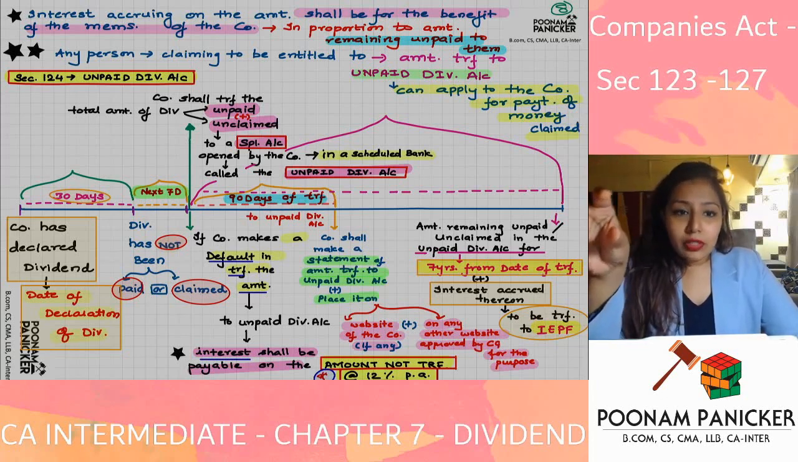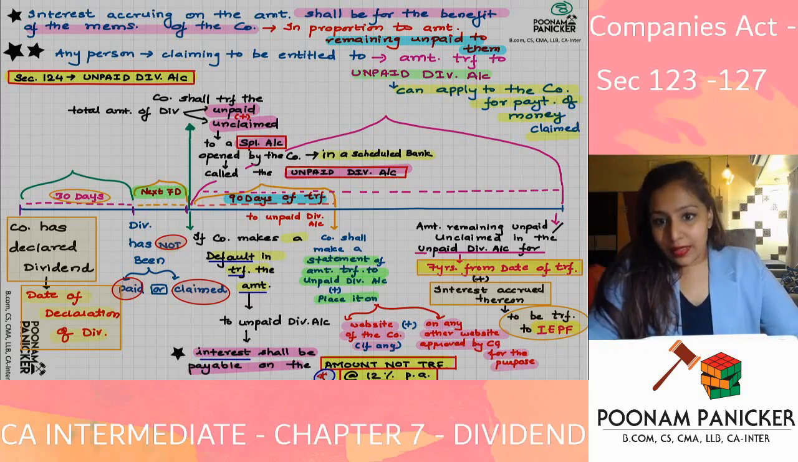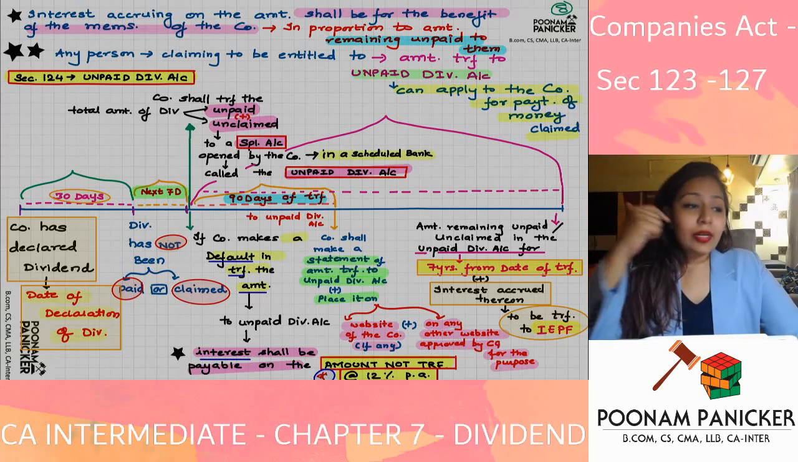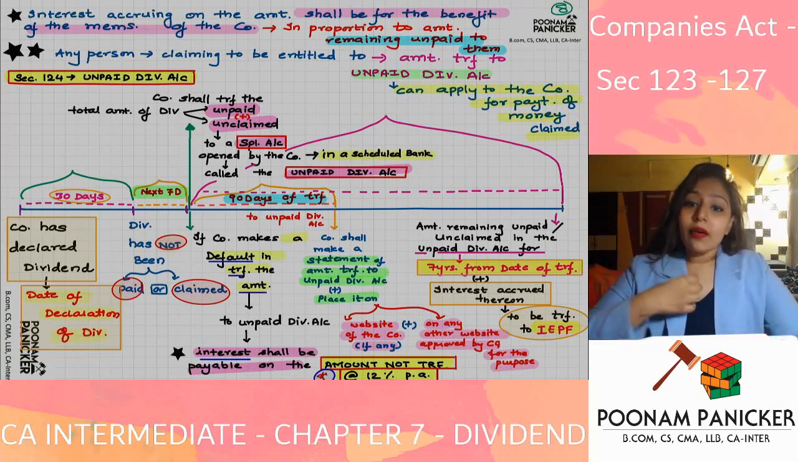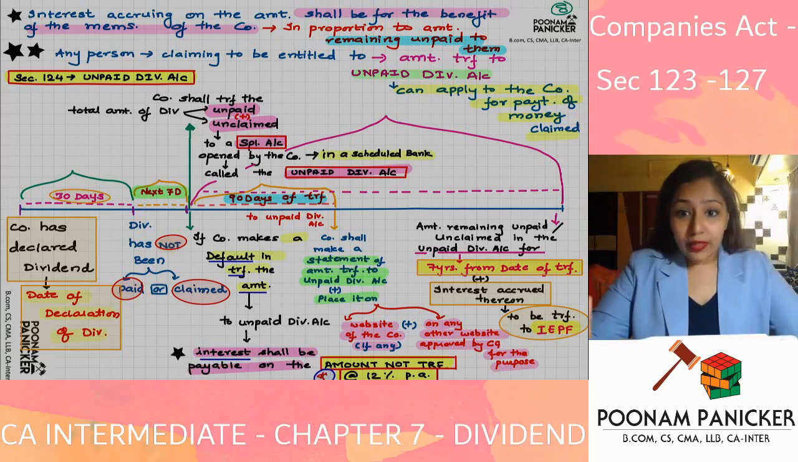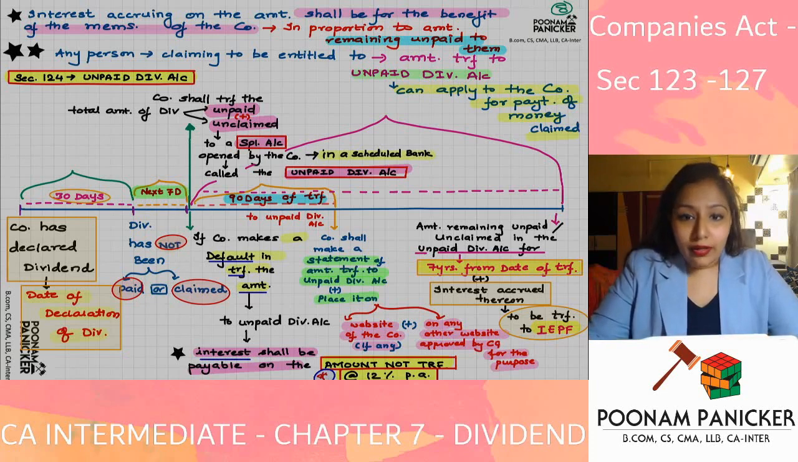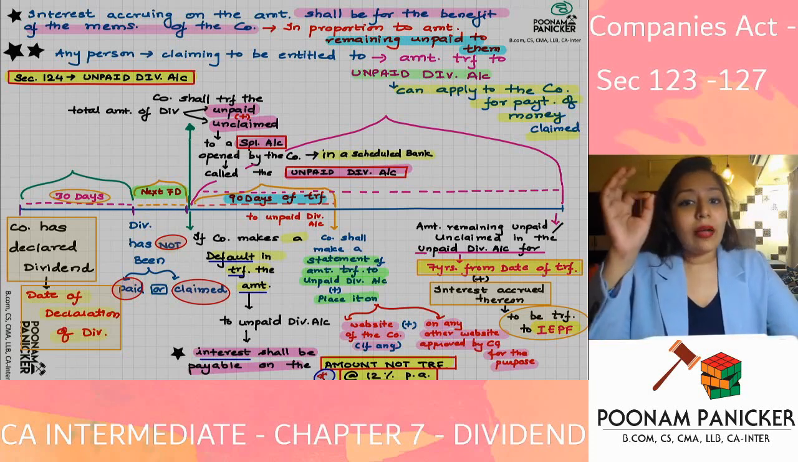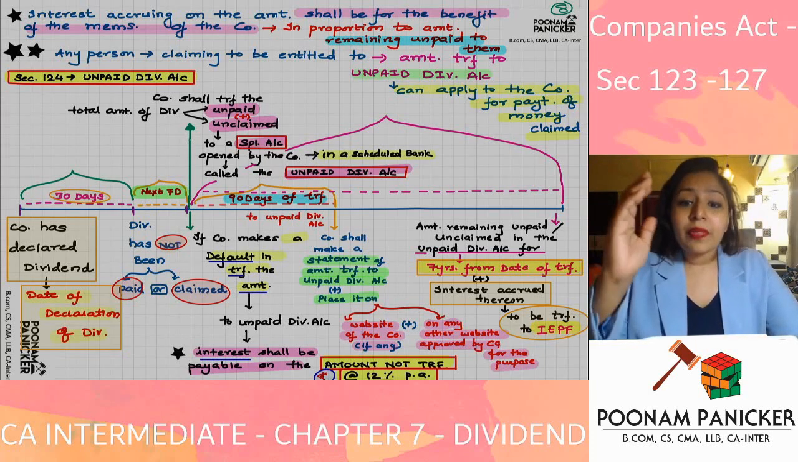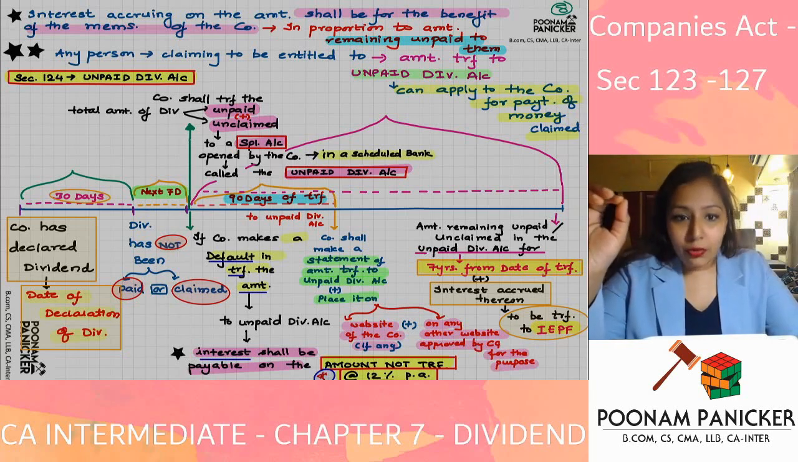So what is the logic of this particular section? Once the dividend is declared by the company in the annual general meeting, then that particular dividend is not the money of the company anymore. So the company will have to make sure that it is distributing this amount as per the provisions of 124.